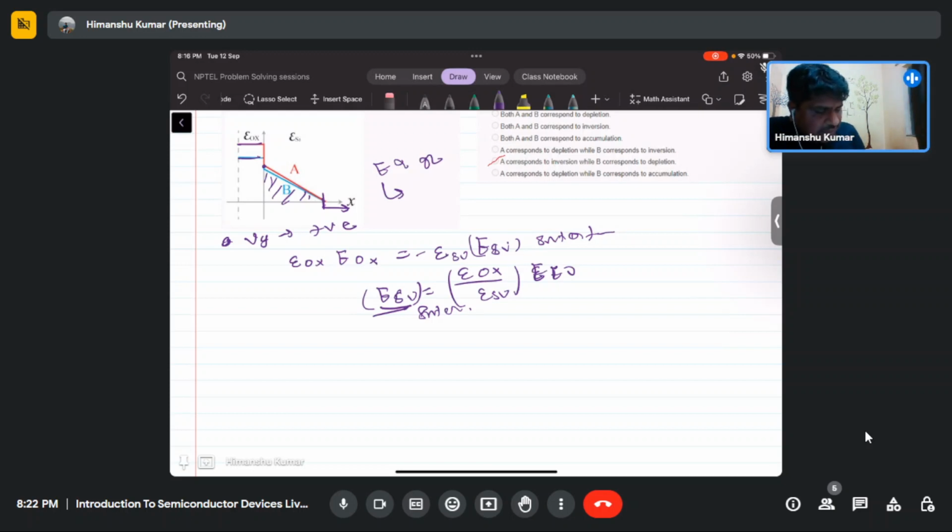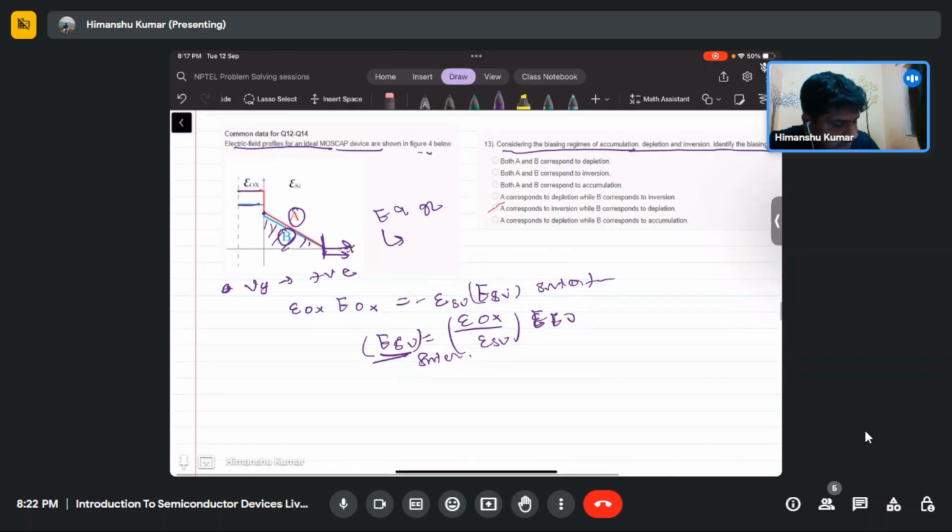So what does it mean? That happens only when you start experiencing the inversion or strong inversion case. So this A is more applied bias. Since this depletion width is not extending, that means the inversion is starting to happen. Then our A case is the inversion region, and B corresponds to the depletion region. Okay. So the correct answer will be, let's just analyze all the options. Both A and B correspond to the depletion region.